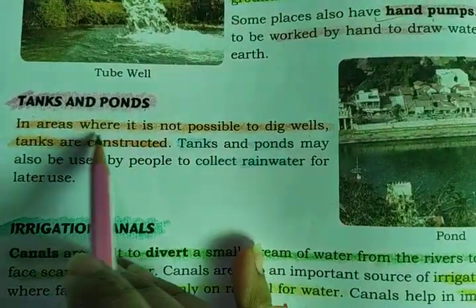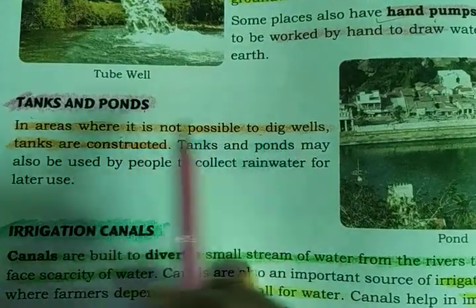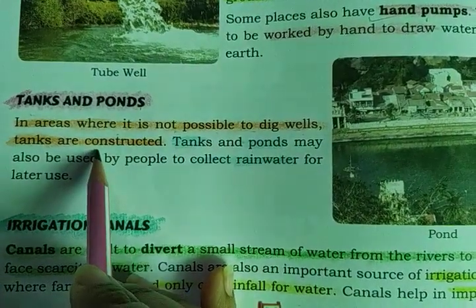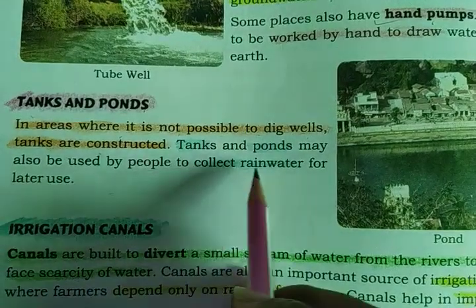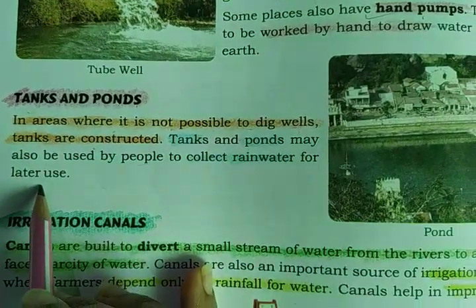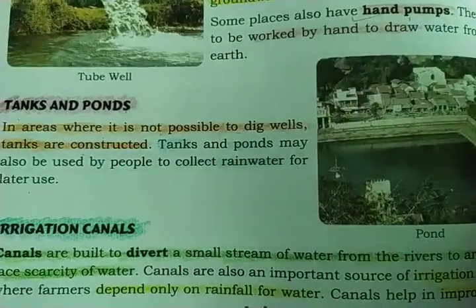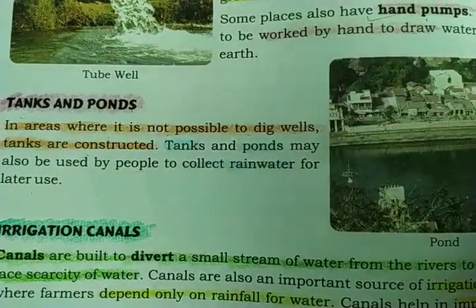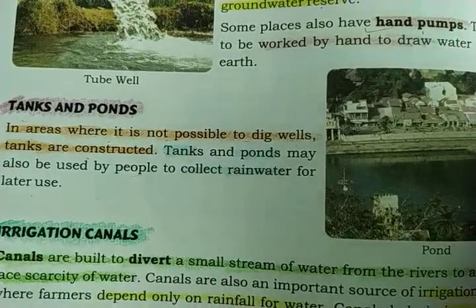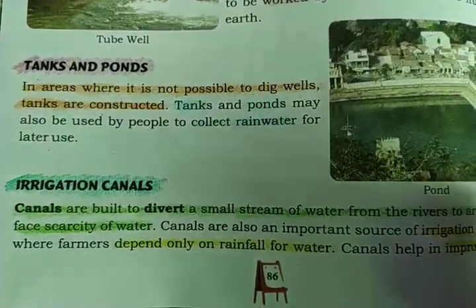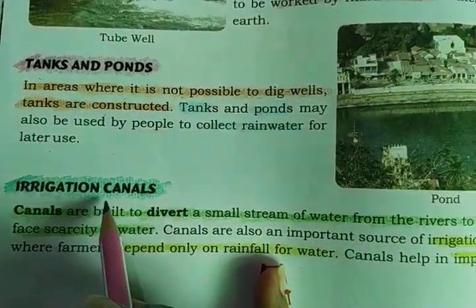So in areas where it is not possible to dig a well, tanks are constructed. Tanks and ponds may also be used by people to collect rainwater for later use. So where it is not possible to dig a well, they construct a pond in which river water or rainwater can be filled. Now, irrigation canals.